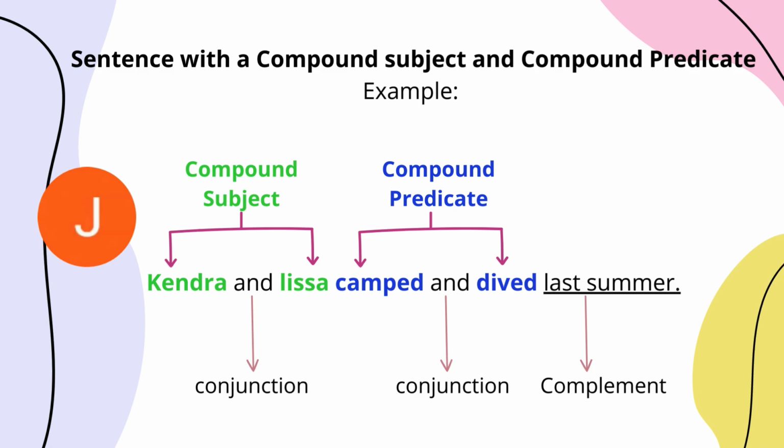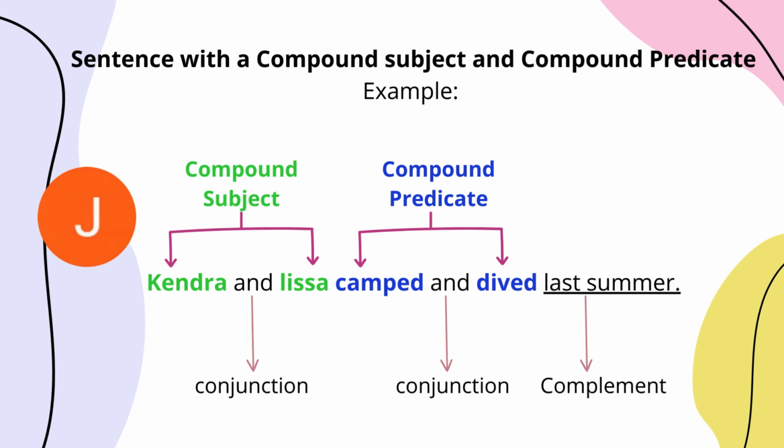We have a compound subject. We have Kendra and Lisa. They are two subjects. And we have two verbs that create a compound predicate. This predicate says that the girls came and dived.